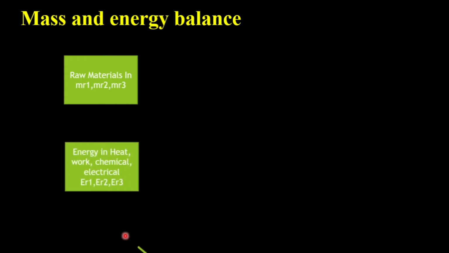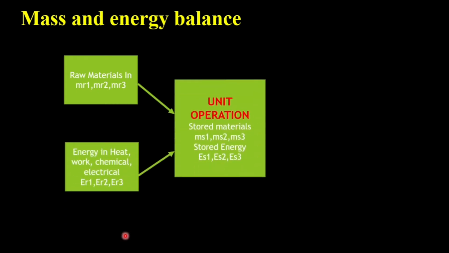Now, let us take an example. In an industry, what are we actually doing? We are providing raw material and energy to a certain operational unit. Let us say we are providing raw materials like MR1. M stands for mass, MR is raw material: MR1, MR2, MR3. All these three are being fed to the unit operation. Then energy in the form of heat, work, chemical or electrical could be fed to the unit operation. We are taking it as ER1, ER2, ER3, provided to the unit operation.